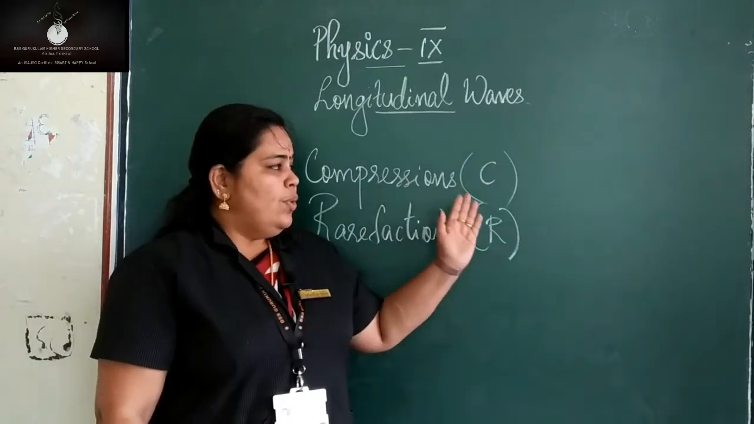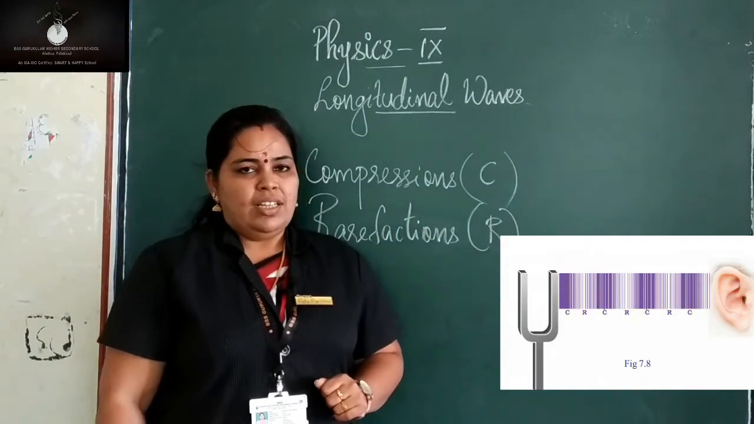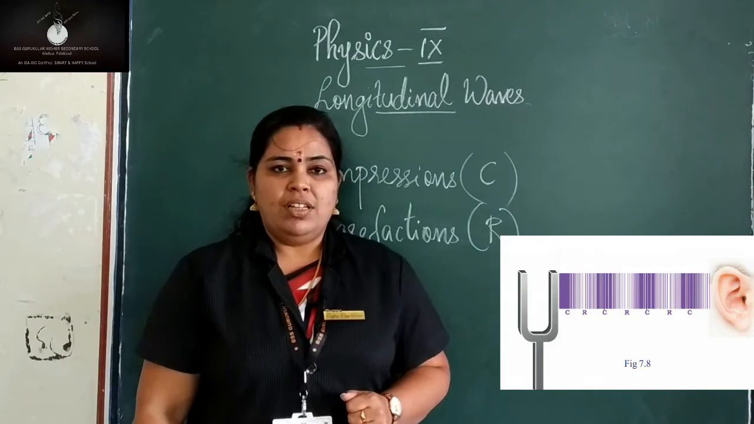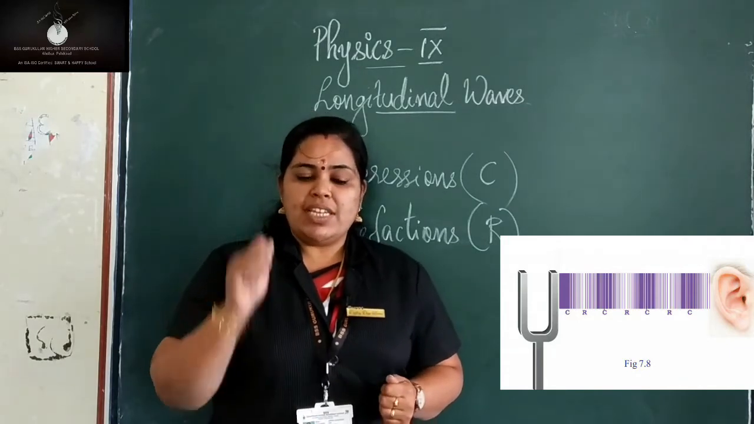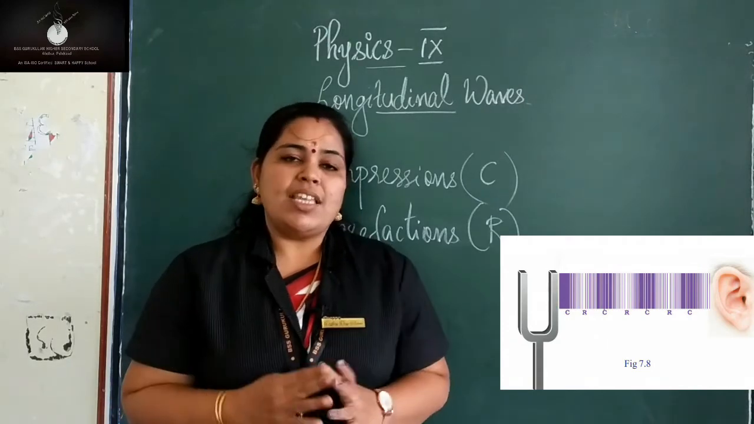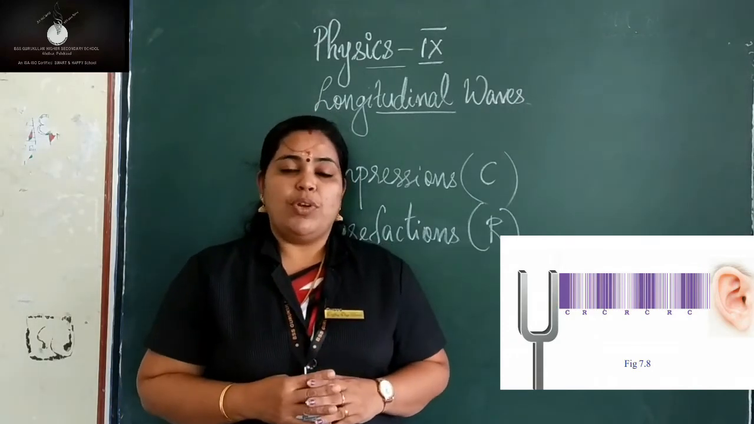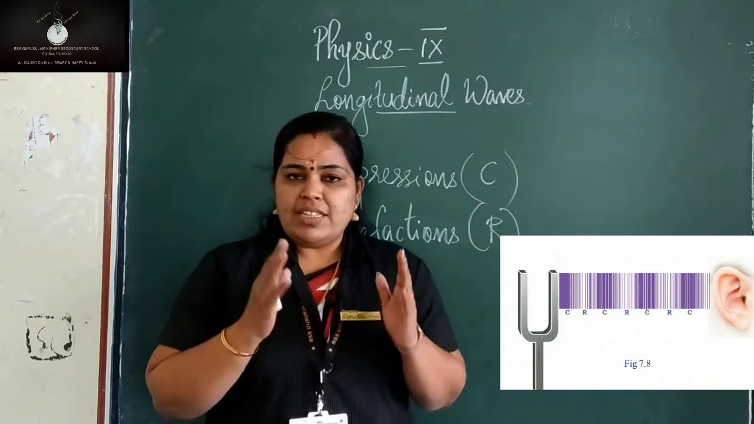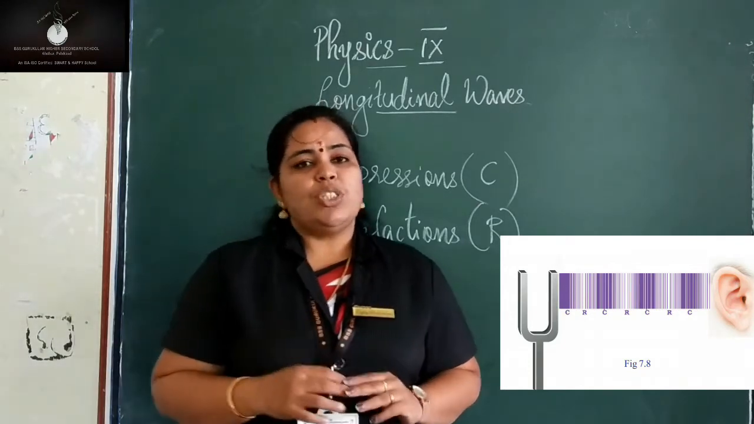Now, look at this figure. It is a tuning fork. When this tuning fork is hit on the table, it produces a sound, and these sound waves travel in the form of longitudinal waves. Sound waves are examples of longitudinal waves.